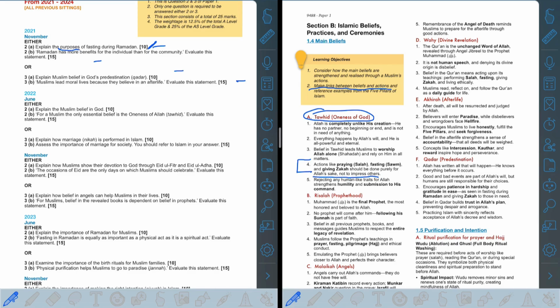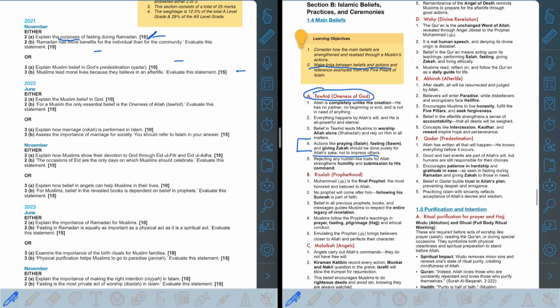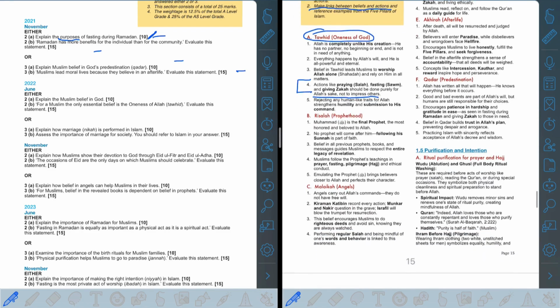Okay, so when you look at the purposes of fasting during Ramadan, you might come up with generic answers, and it's a 10 marker question, so you can't do that. You need to know that there are specific set points, and the good thing is main beliefs are not a lot. So let's count: 1, 2, 3, 4, 5, 6. So there's only 6 of them.